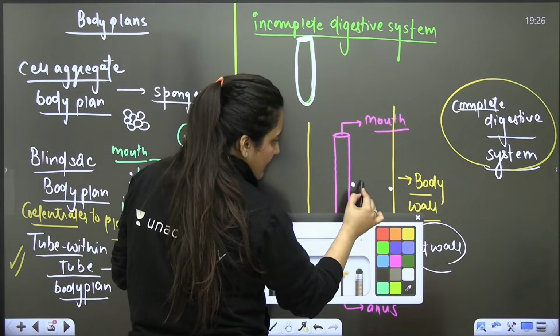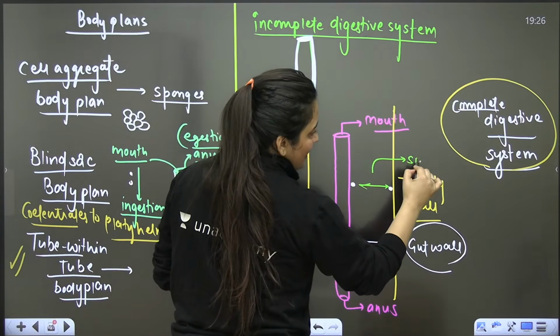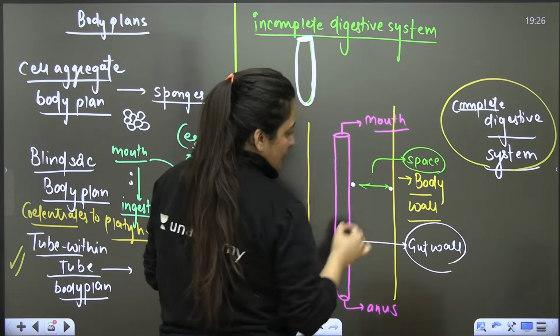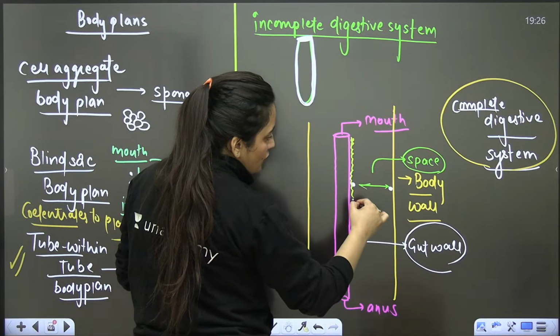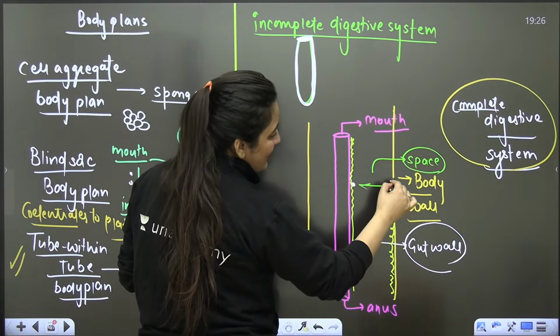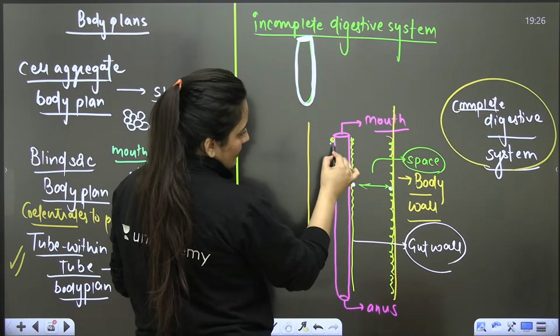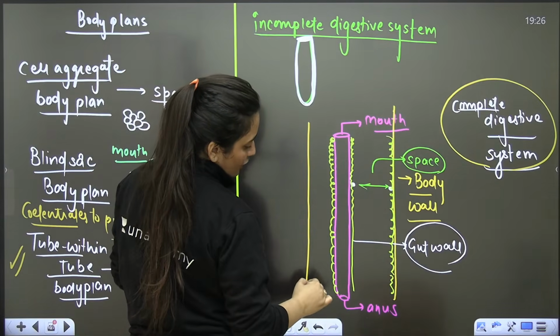If in between these two there is a space, and that space is also lined with mesoderm, again, I'm telling you, just try to imagine this. You have a tube within tube body plan.